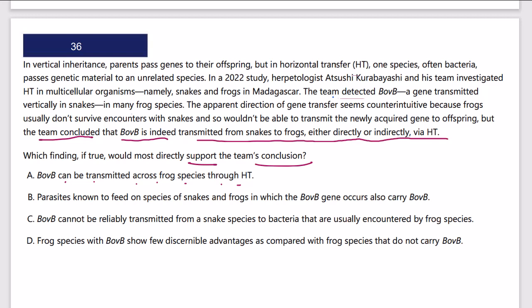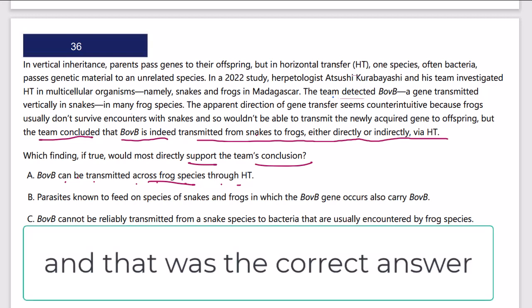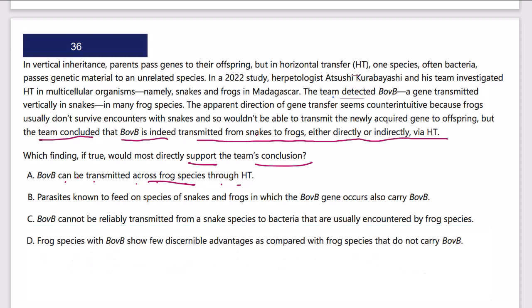So is that enough to answer the question? BOVB can be transmitted across frogs through HT? Well, that's not from snakes to frogs. Parasites known to feed on species of snakes and frogs in which the BOVB gene occurs also carry BOVB. I don't know how that's related at all. BOVB cannot be reliably transmitted from a snake species to bacteria that are usually encountered by frog species. Don't know, obviously, how that fits in. Frog species with BOVB show few discernible advantages as compared with frog species that do not carry it. Don't know how that feeds into the conclusion.